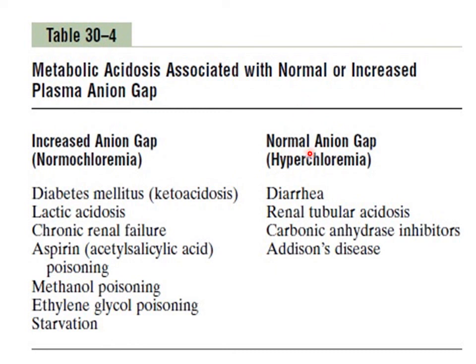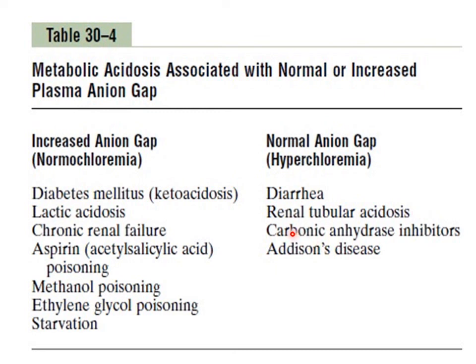And on the right hand side are the causes of normal anion gap or hyperchloremic metabolic acidosis, which are characterized by a loss of bicarbonate from the body, and this can occur in case of diarrhea, in which bicarbonate ions are lost from the gastrointestinal tract. It can also occur in case of renal tubular acidosis, in which the renal tubular cells are not functioning properly, resulting in decreased bicarbonate reabsorption from the tubular lumen,